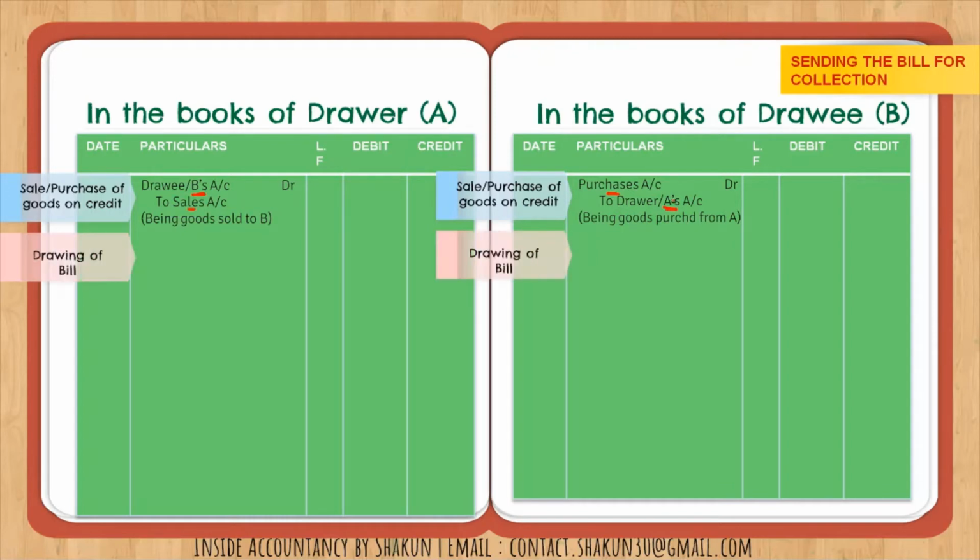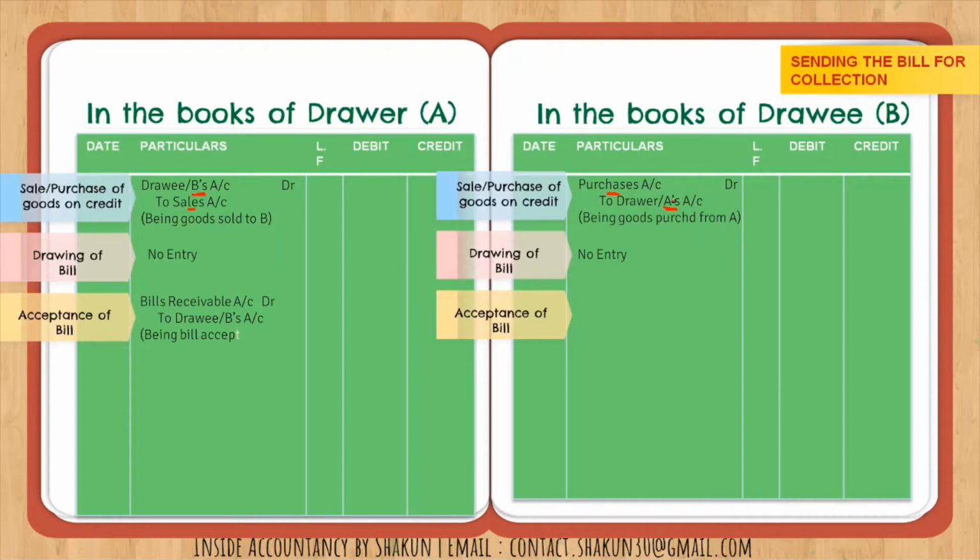Moving on, next we talk about drawing of the bill. As I already explained to you, no journal entry is passed in case of drawing of the bill. But when the bill is accepted, then we have to pass the entry for bills receivable and bills payable. Bills receivable is an asset, therefore it is debited, and bills payable is a liability, therefore it is credited.